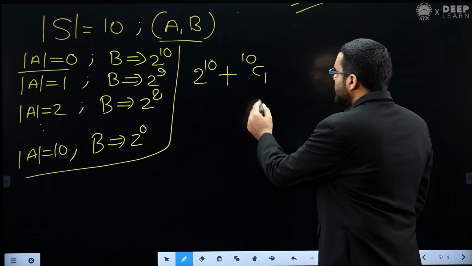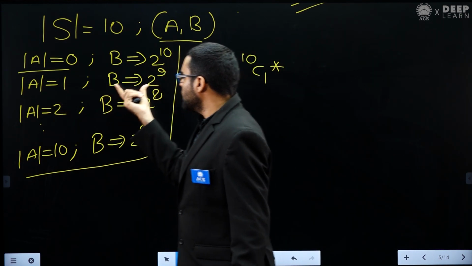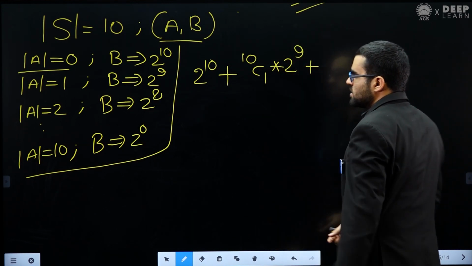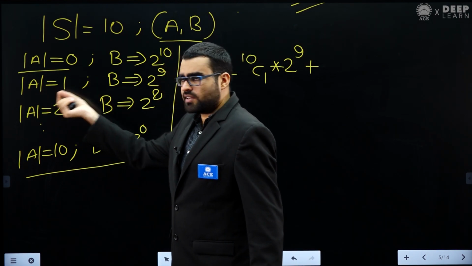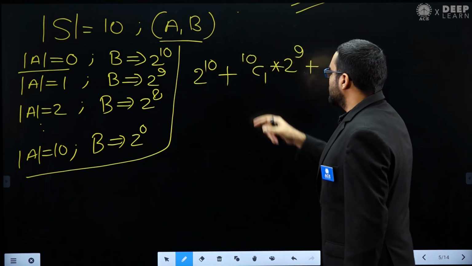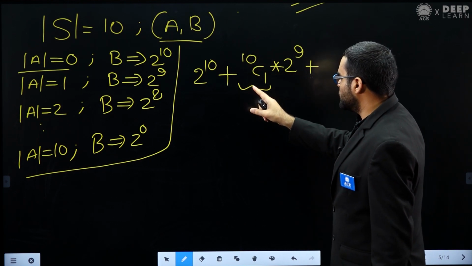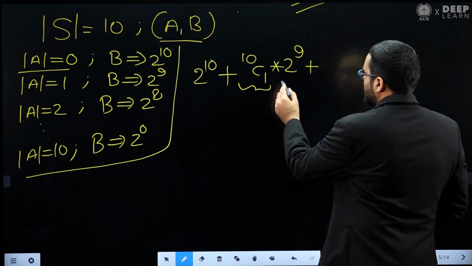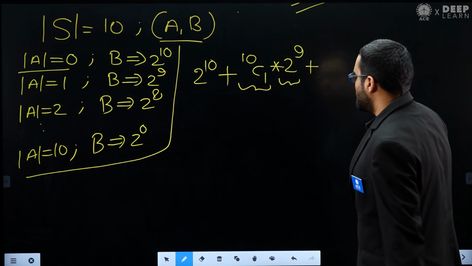For each set A, I have 2 power 9 choices for B, because once I fix set A, then I have 2 power 9 choices for set B. So these 10C1 sets A are possible of cardinality 1, and for each such set A I have 2 power 9 ways.